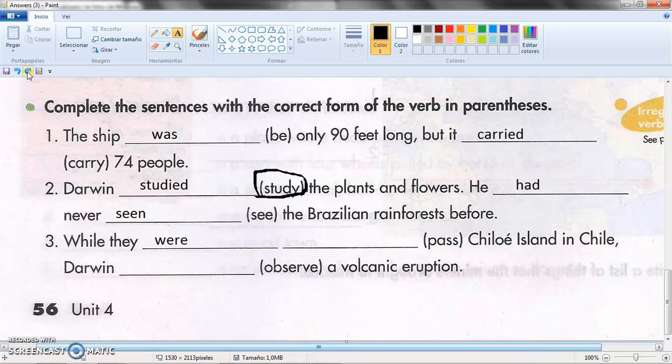Where, without the H, is not the same as with an H.